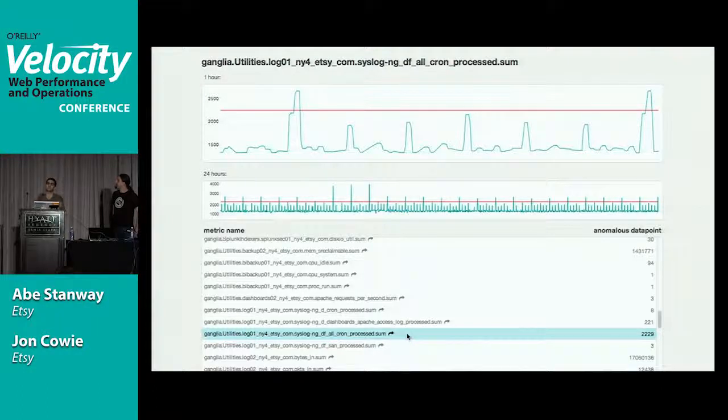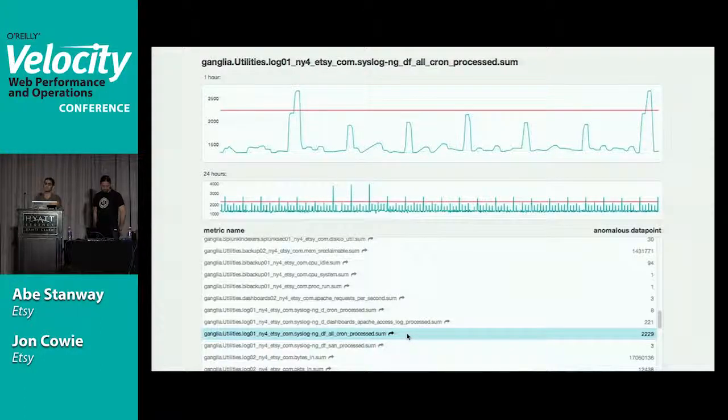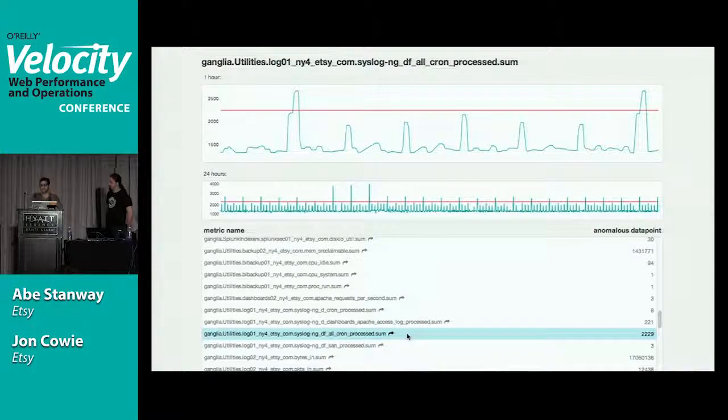But the problem is that it imposes an opinion on the way you want to do algorithms. If you do something like that, you have to use forecasting techniques. You have to return an error from what your prediction was and what the actual data point was. And those techniques are pretty robust. Like they do work, and possibly we should be using them and not this consensus model.